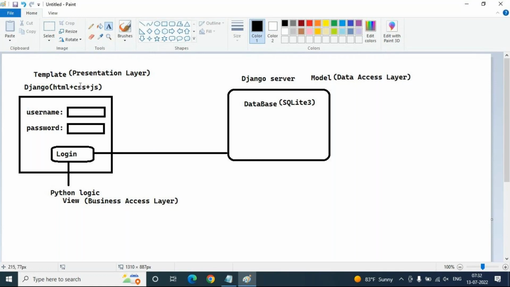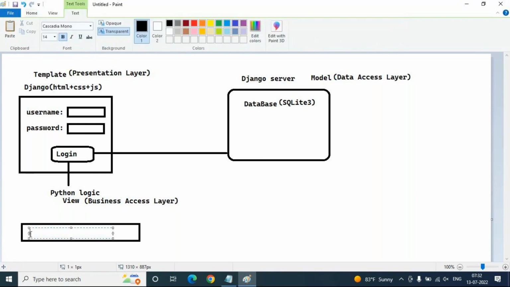Template means HTML template, CSS, JavaScript, including the presentation layer, what the end user sees in the website window. And the model means database access; the database connectivity code is in the model. This combination of HTML, CSS, JavaScript with Python we can call the front-end application.